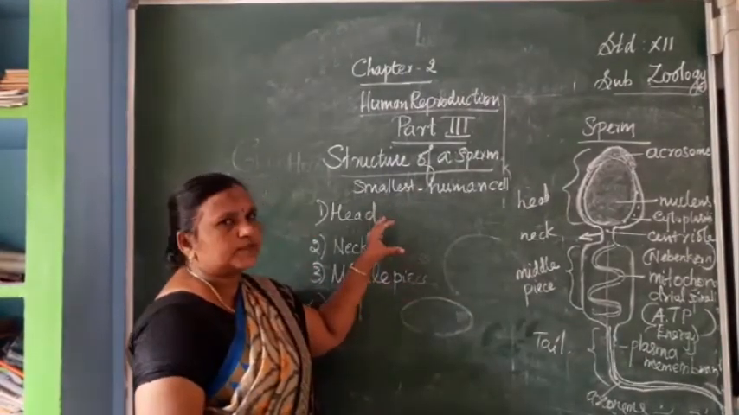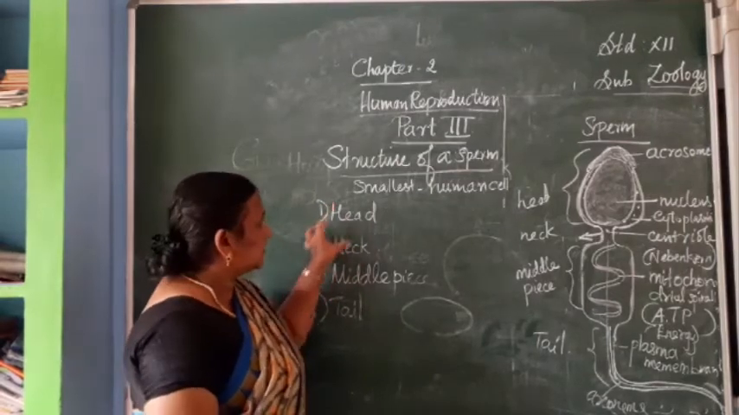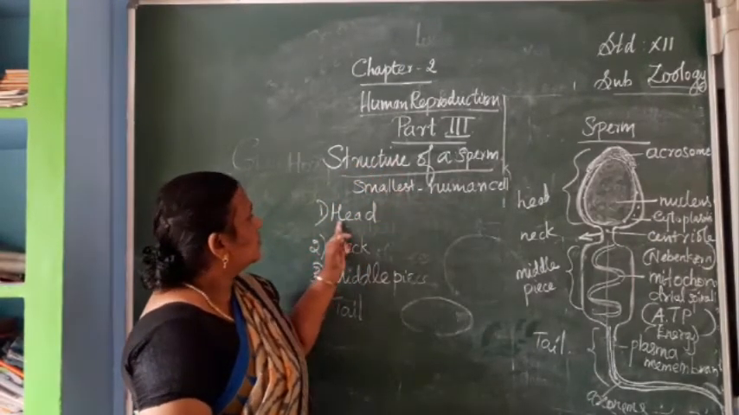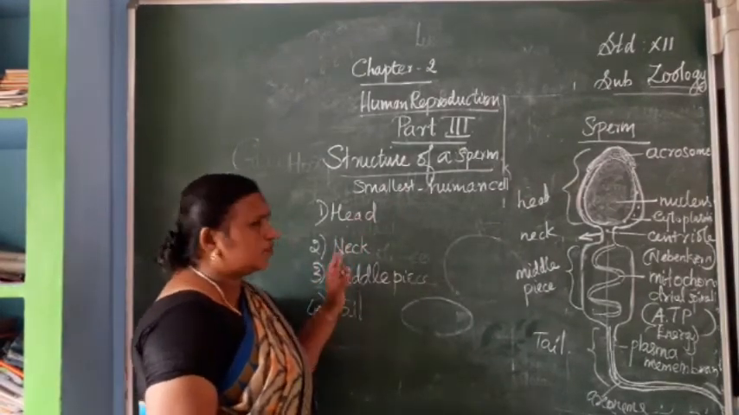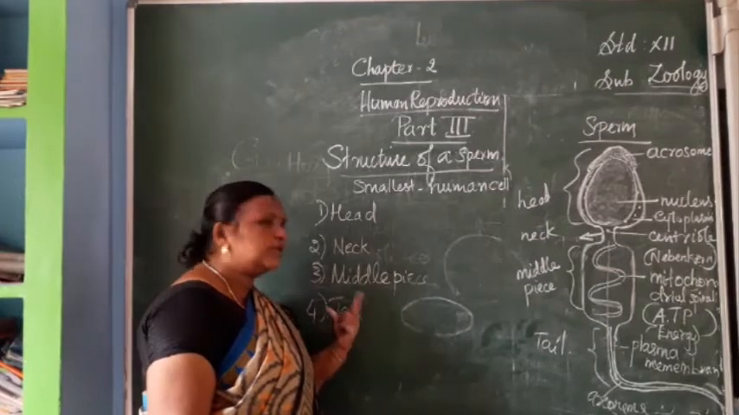Now, the structure of sperm. Once again we can recapitulate this area. The structure of sperm is divided into how many portions? Four portions: the head region, neck region, middle piece, and the tail region.